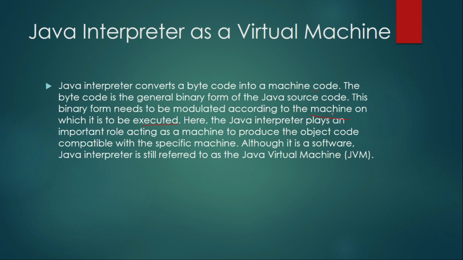Machine means based on the operating system installed in that computer. Here the Java interpreter plays an important role, acting as a machine to produce the object code compatible with the specific machine. Although it is a software, the Java interpreter is still referred to as the Java Virtual Machine or JVM.